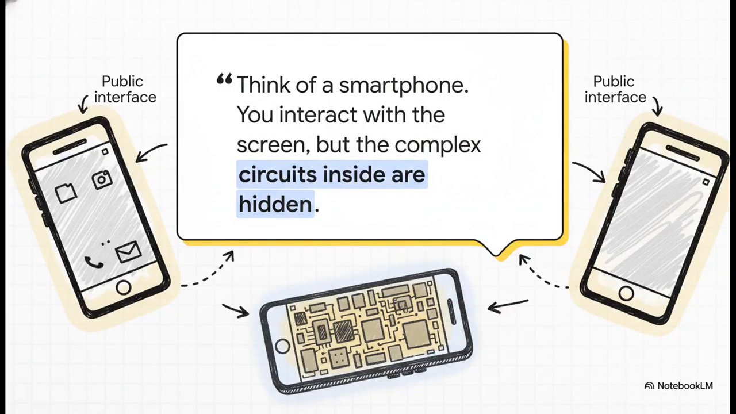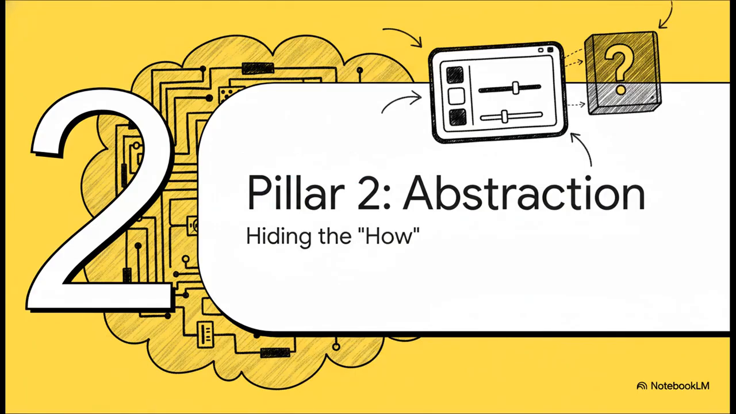Your smartphone is the perfect real-world example of this. You interact with the screen, the buttons. That's the public part of it. But you can't just open it up and start messing with the processor or the memory chips, right? All that critical, complex stuff is safely encapsulated inside the phone's case. And that leads us perfectly into our second pillar, abstraction.